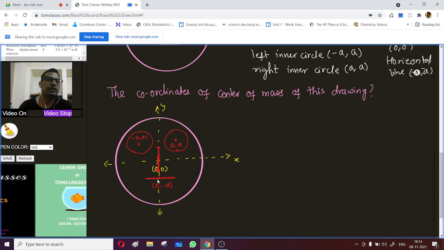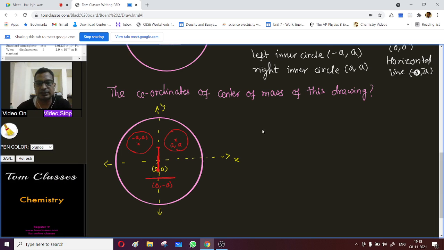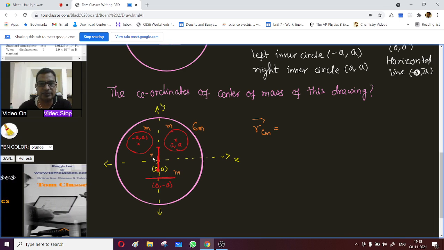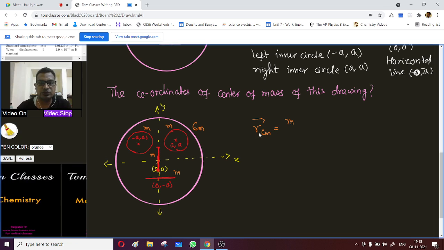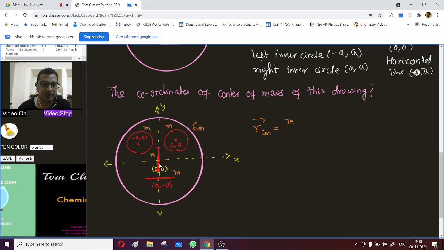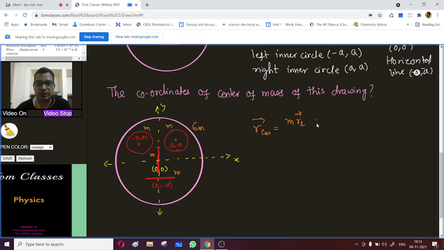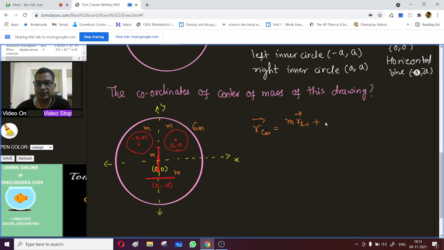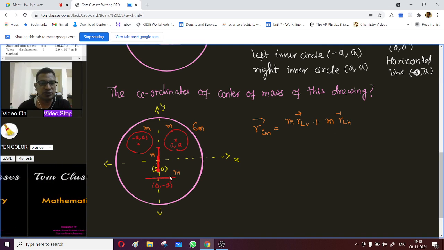So we have to find the center of mass of this system, r center of mass. This mass is 6m, and these are m each. If I take this m as the vertical line, because there are two lines here, then it is m into r line. This is the horizontal line, because this also has mass m.